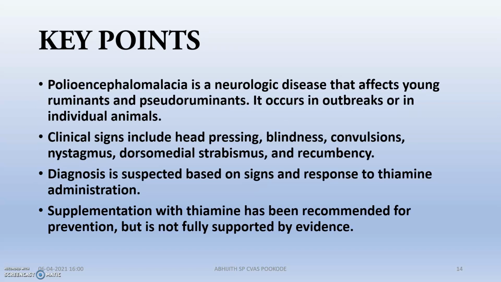So key points. PEM is a neurological disease that affects young ruminants and pseudo ruminants. It can become an outbreak, etc. The clinical signs include head pressing, blindness, convulsions, nystagmus, dorsomedial strabismus, and recumbency. Diagnosis is suspected based on the signs and response to thiamine administration.